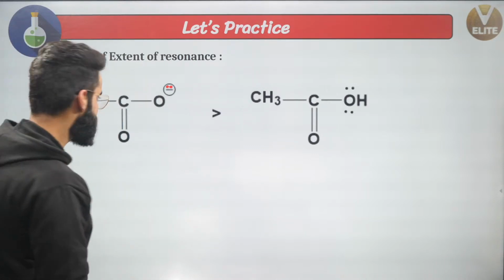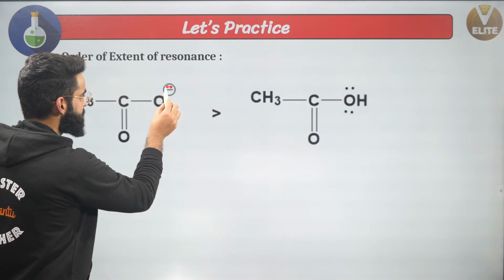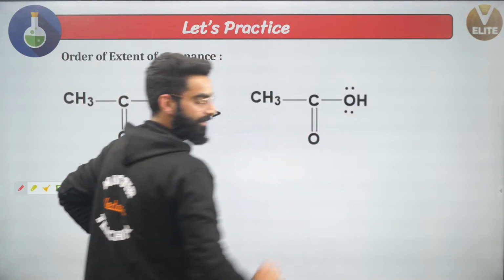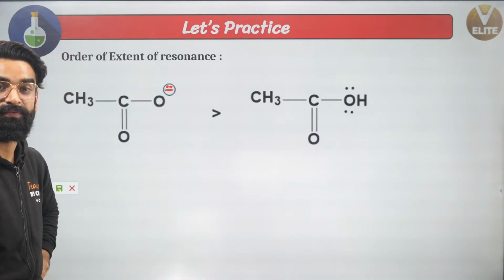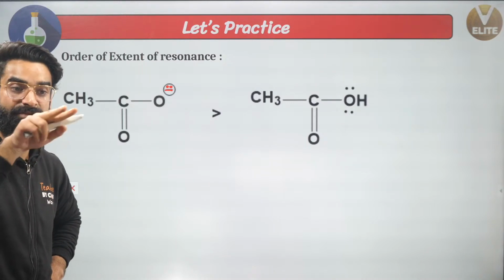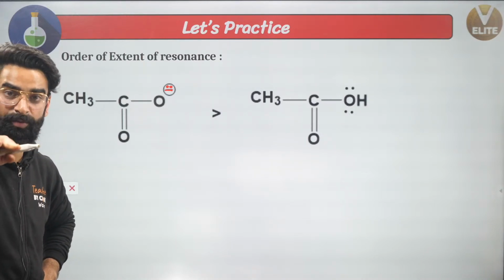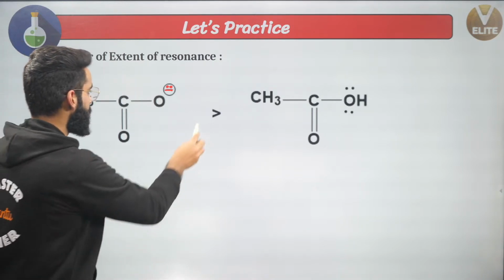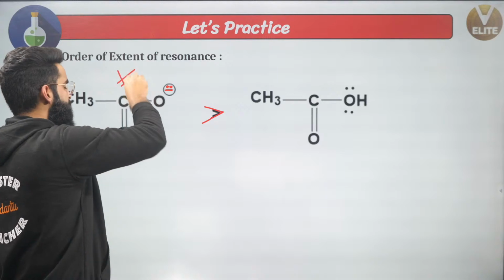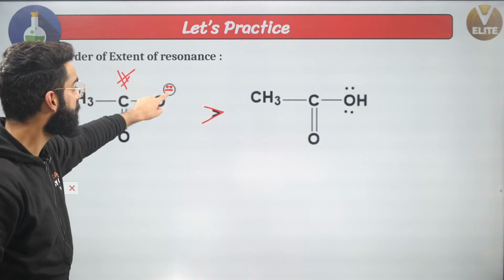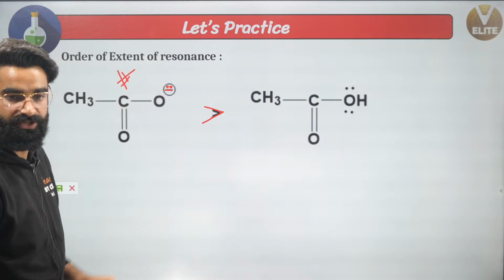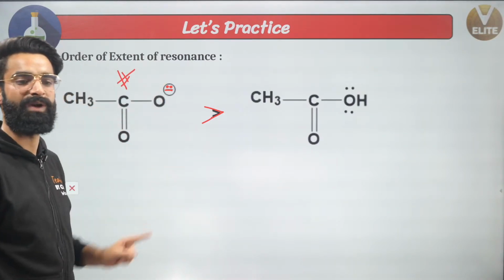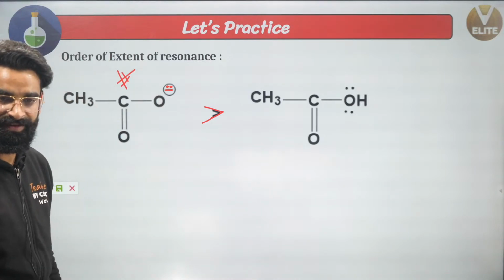Absolutely, guys. Right here we have the conjugation. This is negative charge with the lone pair, sigma pi. And this is lone pair, sigma pi. And I told you extent of resonance is more in the case of negative charge with the lone pair, followed by the lone pair, followed by the pi electrons of double bond, followed by the pi electron of triple bond. So extent of overlap is definitely going to be greater in the first one than the second one, because we have negative charge with the lone pair involved in the conjugation. And wherever you see the negative charge with the lone pair involved in the conjugation, there the extent of resonance will be more.